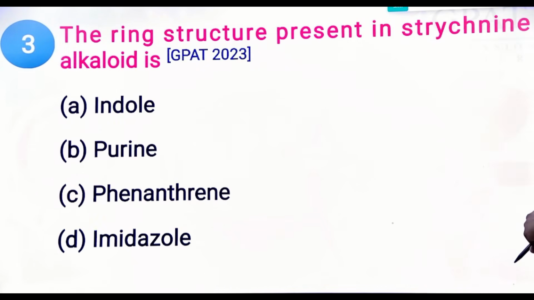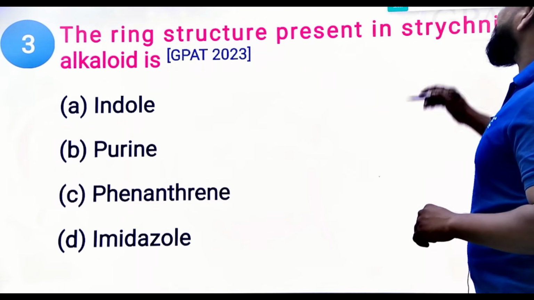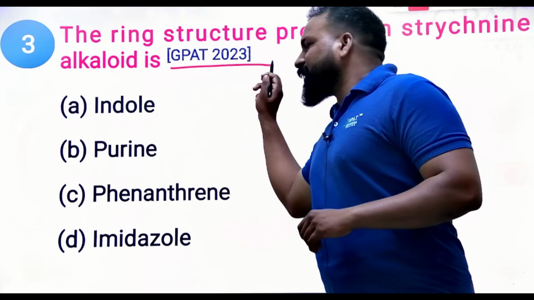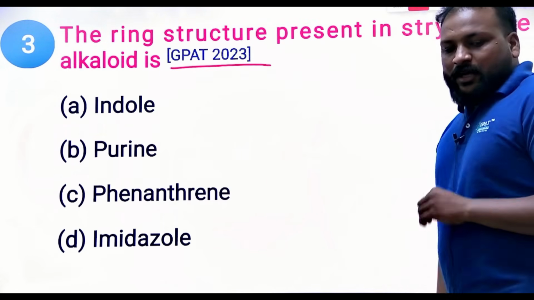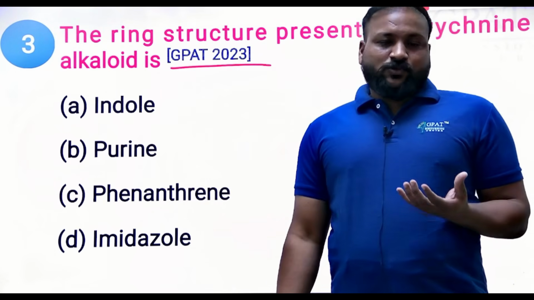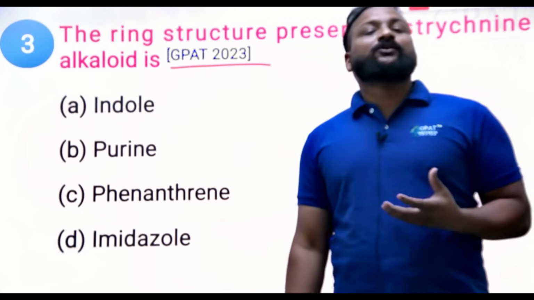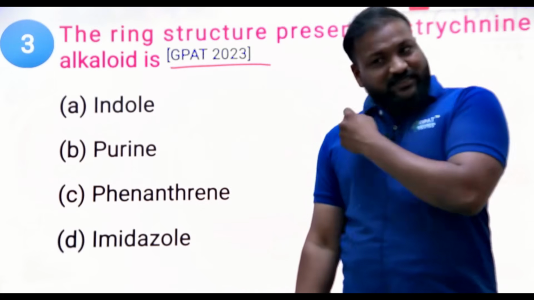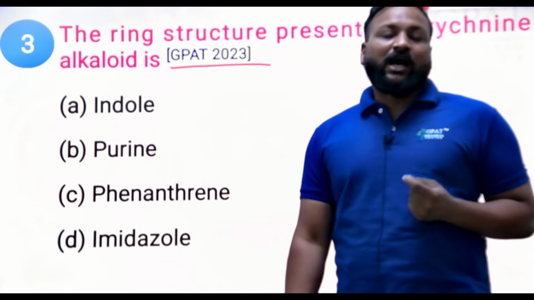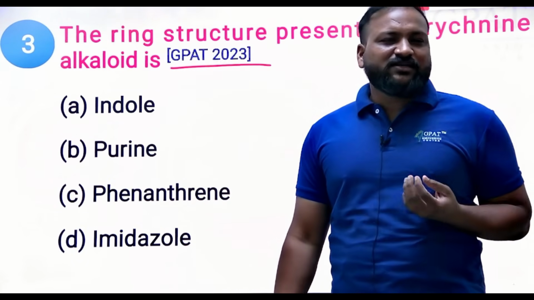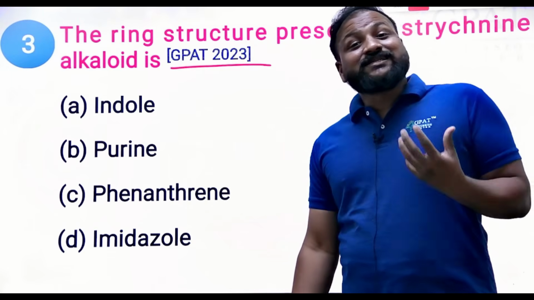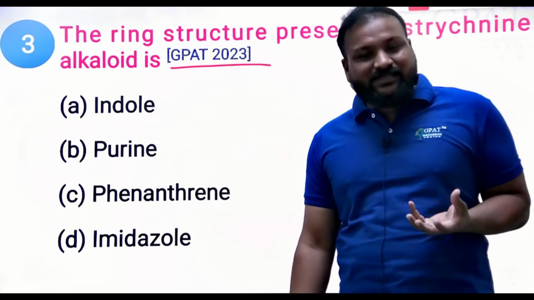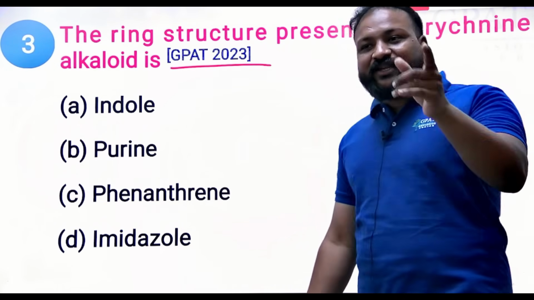Now, the ring structure present in strychnine alkaloid. GPAT 2023 question here. Okay. So why are our GDC students securing good ranks? Because I'll tell you an example right now, how to remember the classification with short tricks and mnemonics. GDC is good at creating mnemonics, and making your preparation very easy by creating mnemonics.